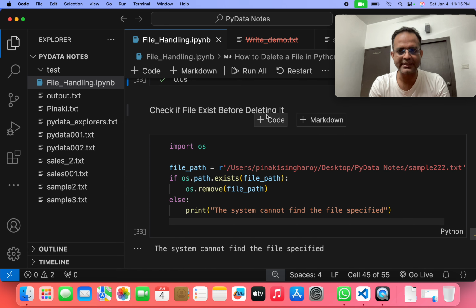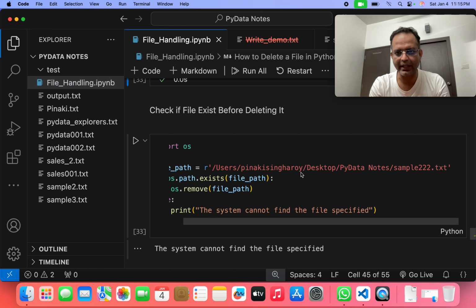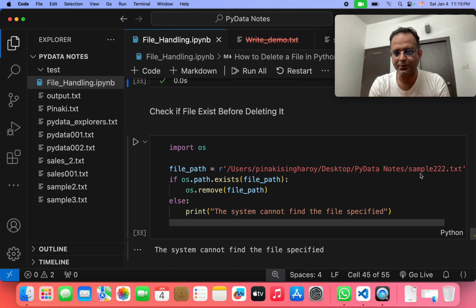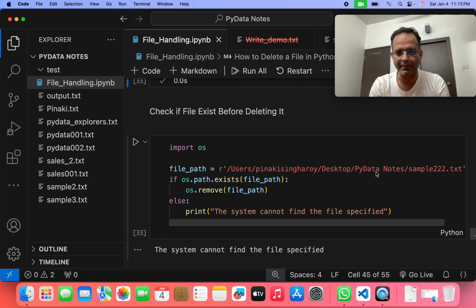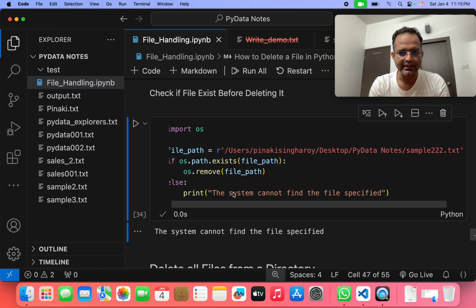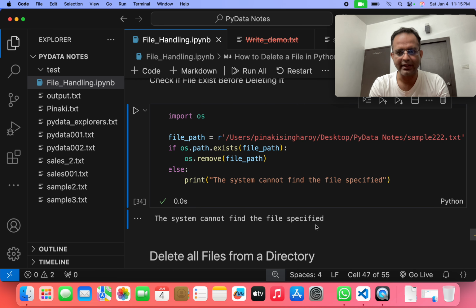Now check if the file exists before deleting it. If we want to check whether a particular file is available or not, we give the file path. Suppose I am giving sample222.txt, which I just deleted in the last program. Then we check with os.path.exists, that is the function, whether this file path is available or not. Then os.remove the file path, else print the system cannot find the file path specified. If we run that program, we can easily see the system cannot find the file specified.